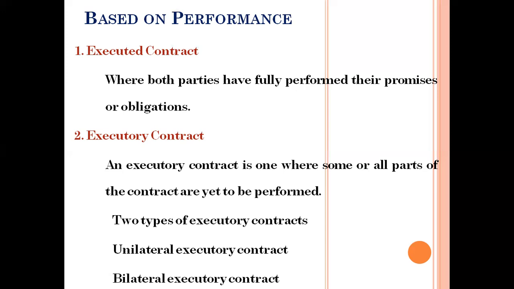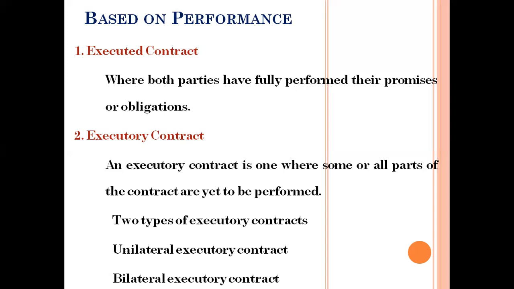Sometimes both the parties do not fulfill the contract. For example, A agreed to deliver 100 shares next week. Similarly, at the time of the delivery, Mr. B agreed to pay the amount. Here, both the parties have not completed their task. It is also called an executory contract. Based on that, executory contracts are classified into two categories, namely unilateral executory and bilateral executory contract.